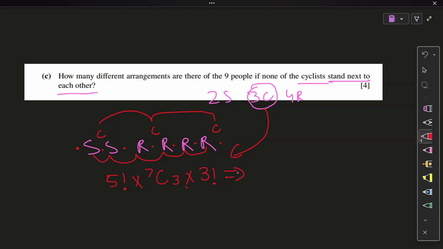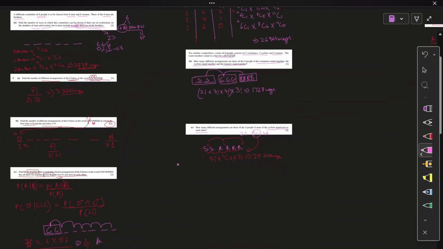Am I missing anything? I do not think so. So your answer is 25,200 ways of arrangement.